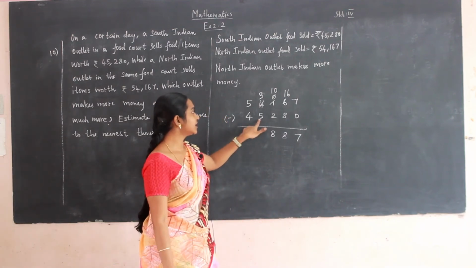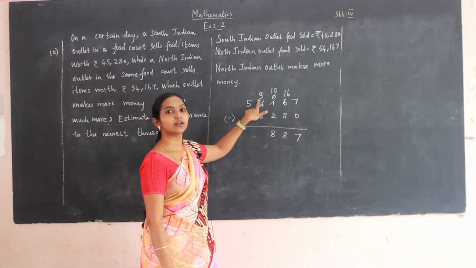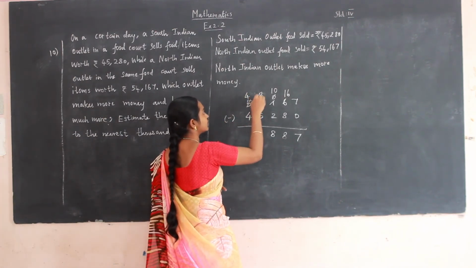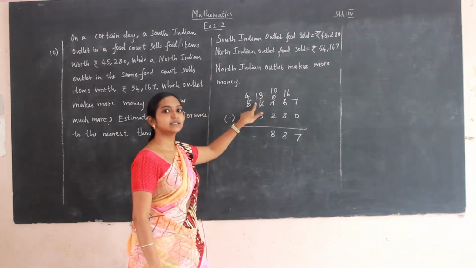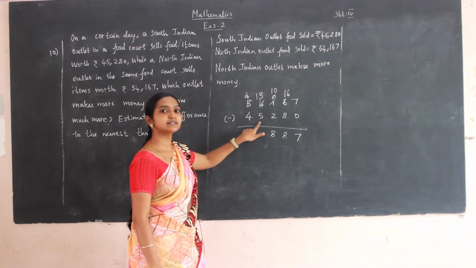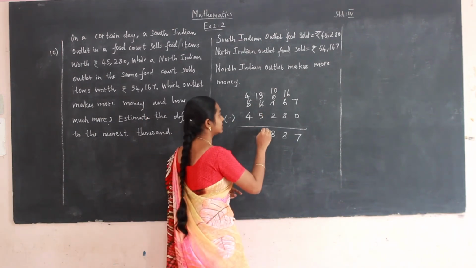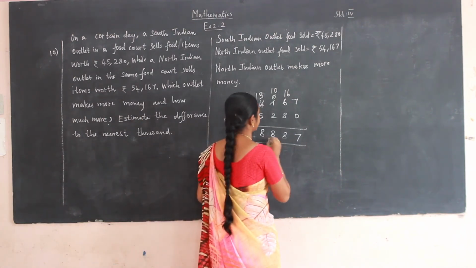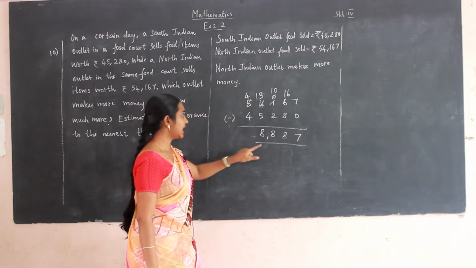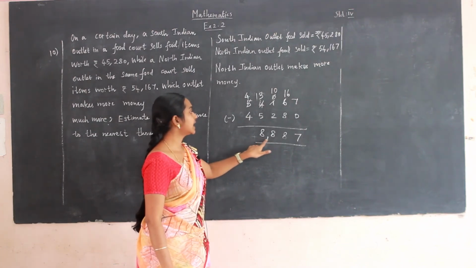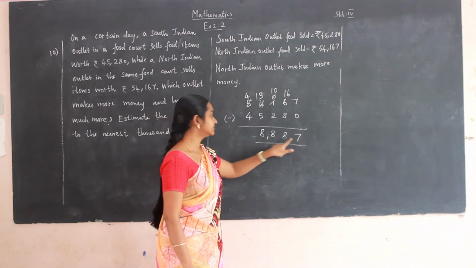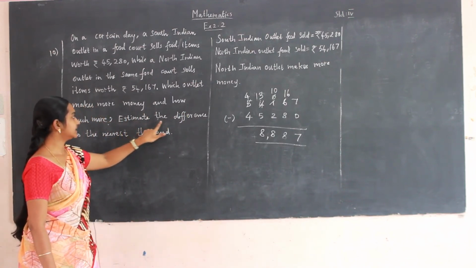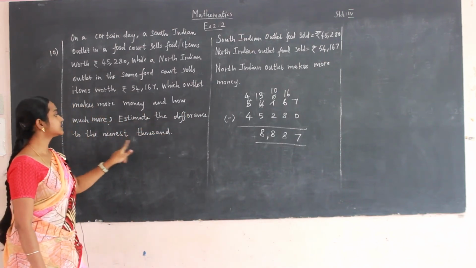Here also 5 is greater than 3. We cannot subtract. So borrow from the before number. So 5 is changed as 4 and 3 is changed as 13. 13 minus 5 is 8. 4 minus 4 is 0. So the answer is 8,887. In the question it is asked to estimate the difference to nearest 1000.